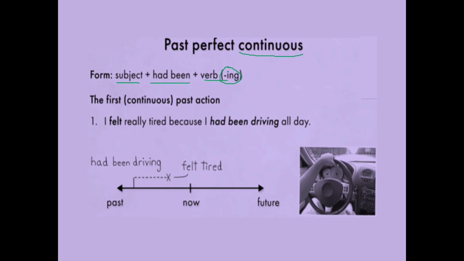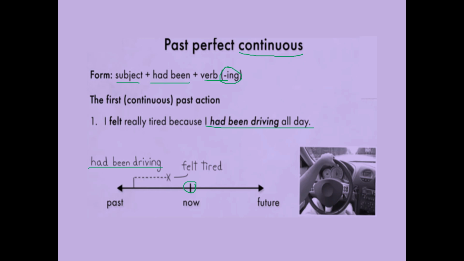I felt really tired. Why? Because I had been driving all day. Here, both actions were done in the past only, but now we are speaking about the earlier past action. Had been driving.